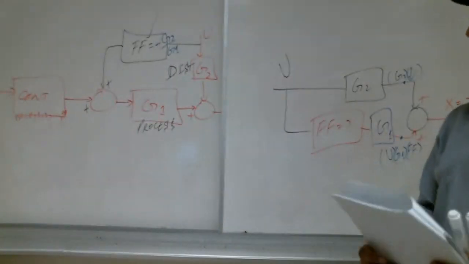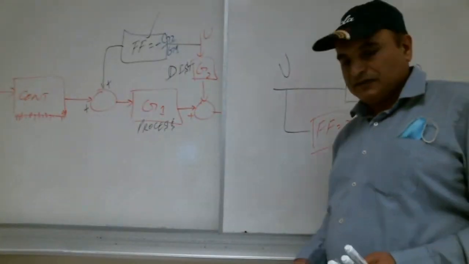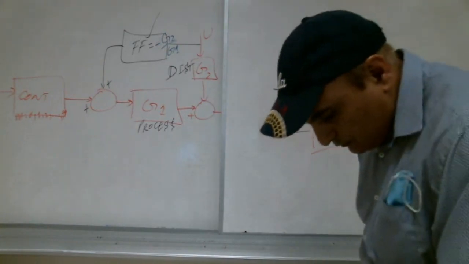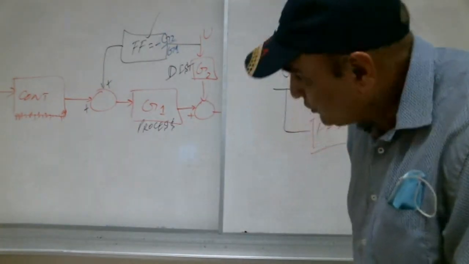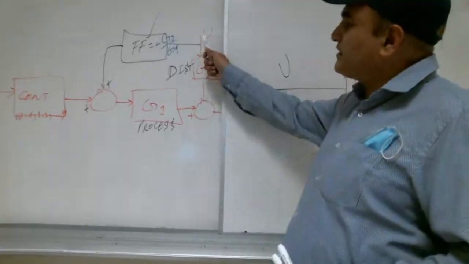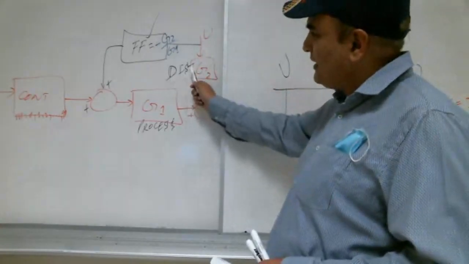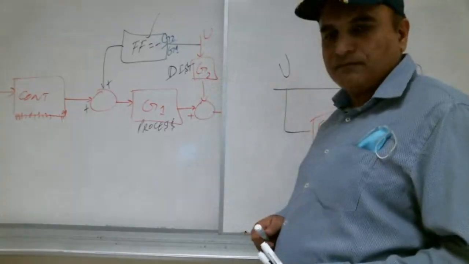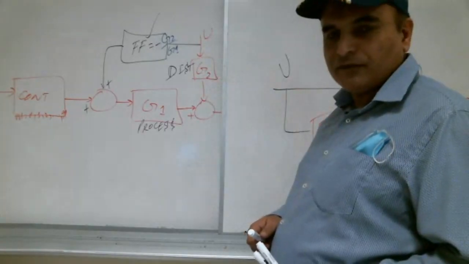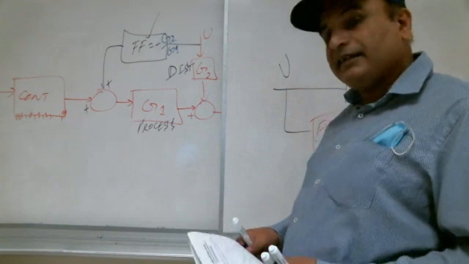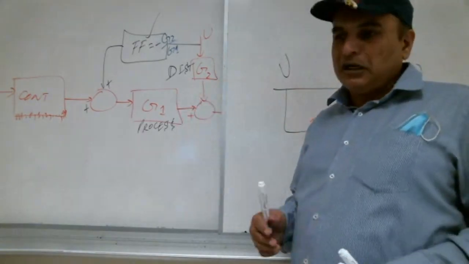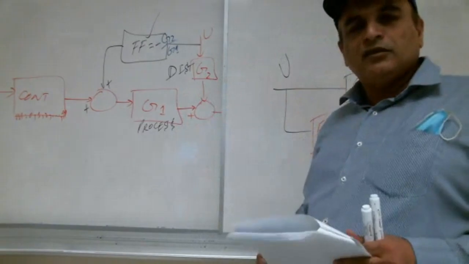Teacher, what is the meaning of U? U is a disturbance, D-I-S-T-U-R-B-A-N-C-E. Any mistake that happens is a disturbance. Any disturbance, for example, all of a sudden somebody comes in front of you, or all of a sudden a red signal comes.